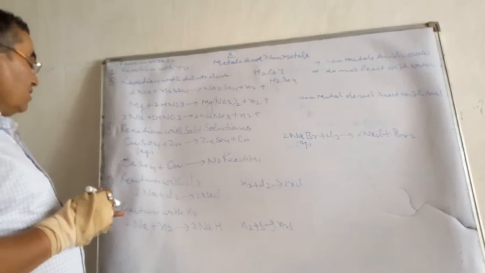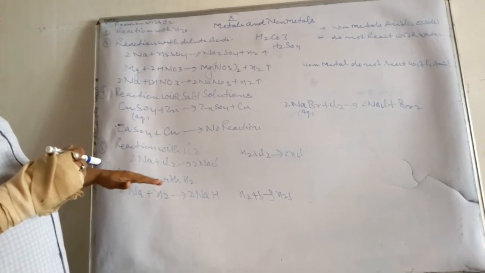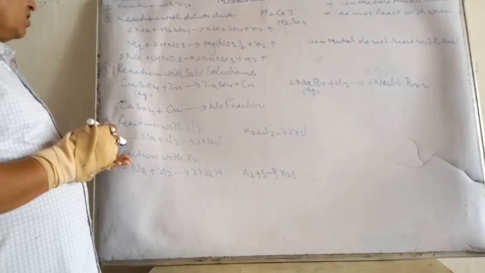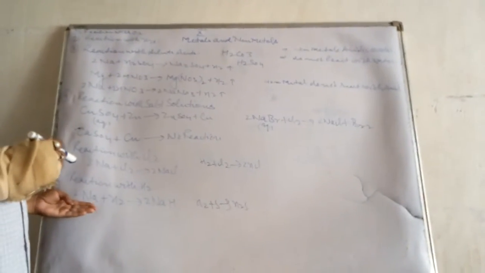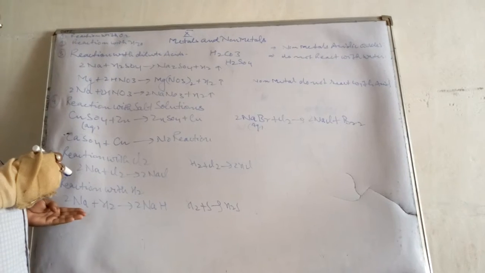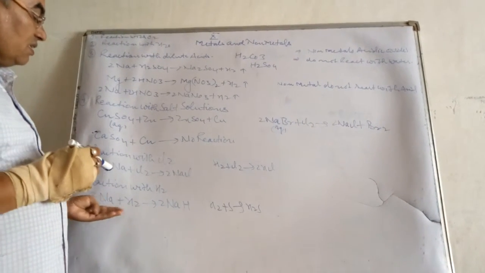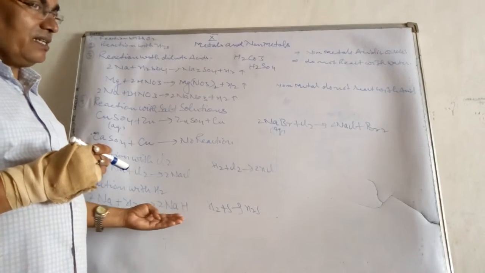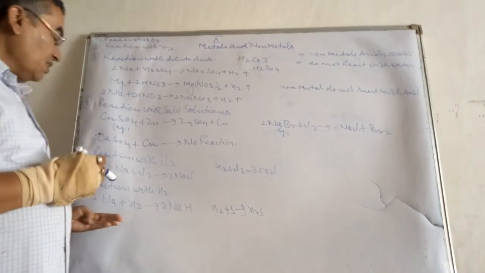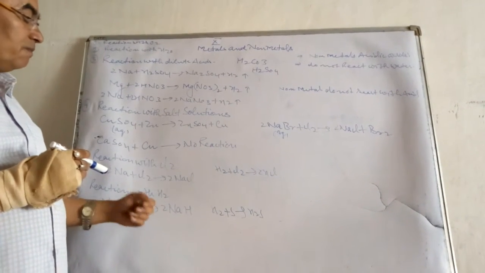At the very last, children, you know, reaction with hydrogen. What happens when a metal reacts with hydrogen? When hydrogen is treated with metals, especially sodium and potassium, which are very reactive, they form sodium hydride and potassium hydride, the respective hydrides. When treated with calcium, there will be the formation of calcium hydride.